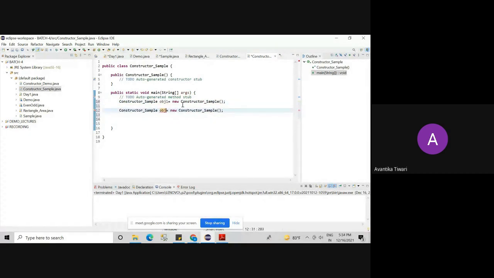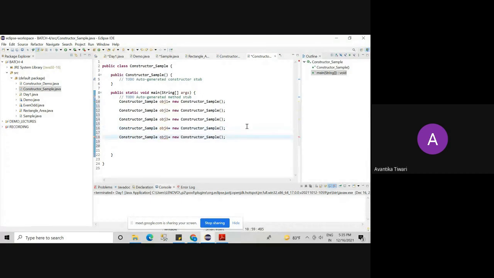Obj2. Let's create one more object. Please repeat after me how to create object. Constructor sample, object 3, new operator and constructor name. Let's create one more object. Obj4 and one more, Obj5.